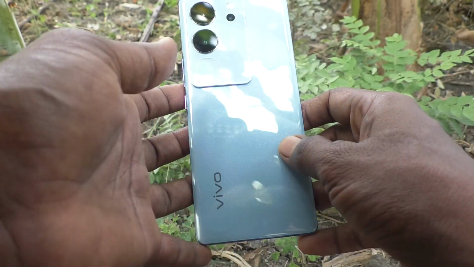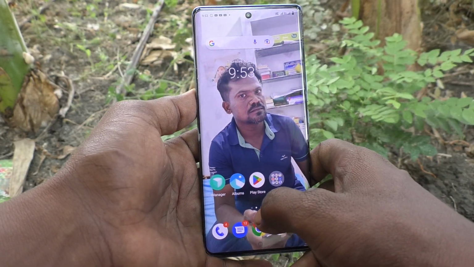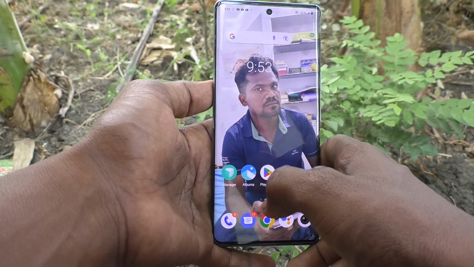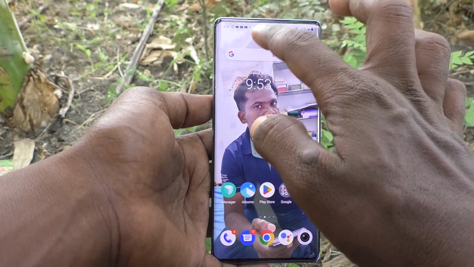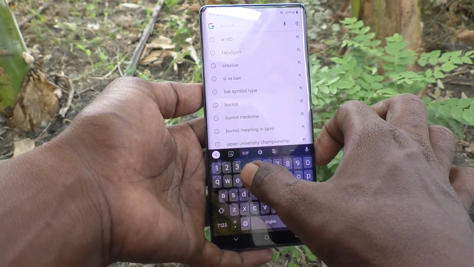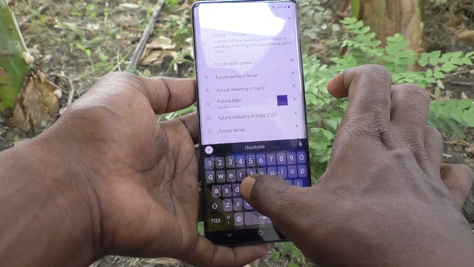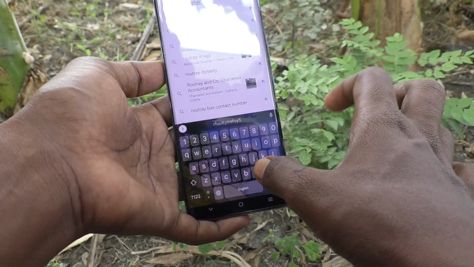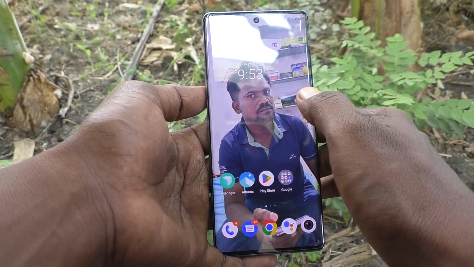Here is the Vivo V29 Pro 5G smartphone. In this video, you will learn how to turn off keyboard typing sound in your phone Vivo V29 Pro 5G. First of all, go to the typing interface and type something on the keyboard. If you get a sound while pressing each letter or number, and you would like to turn off this keyboard sound, yes, you can do it.